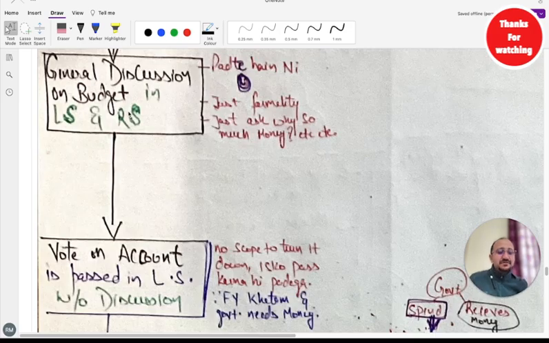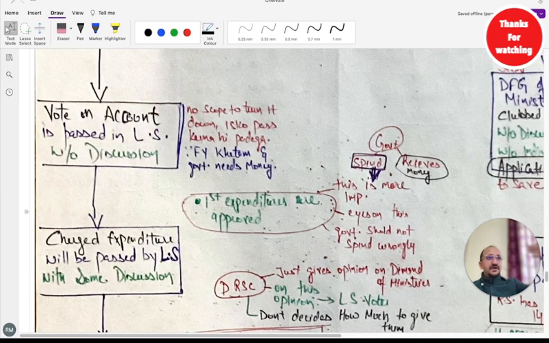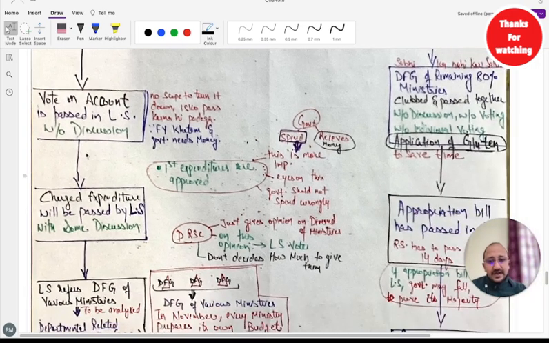All the departments need money. So what they will do, they will give some minimal amount to all the departments. If the demand was 1 crore rupees, the finance minister and the parliament will first do a vote of account. Vote of account means they will give some minimal amount of money to all the departments. For example, out of 1 crore, they will give 5 lakh or 10 lakh rupees, so that for those 1 or 2 months, their expenses are settled. They don't have to worry, right? 1 crore rupees will also be passed, but it will take some time. So this is how it will be done, right?